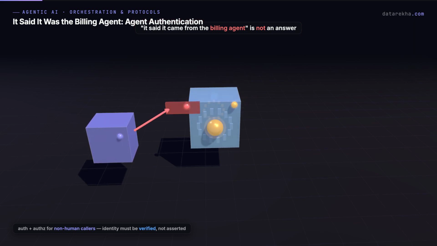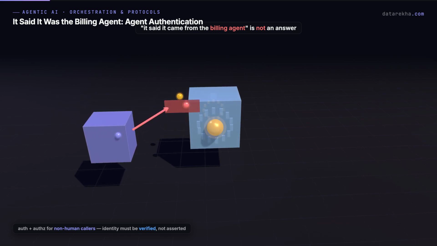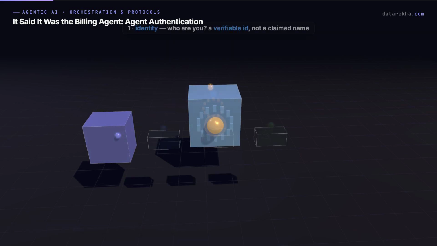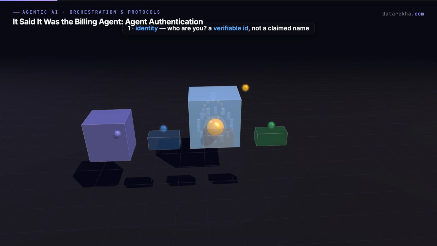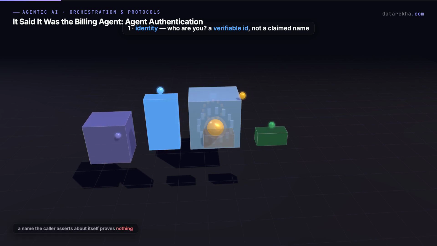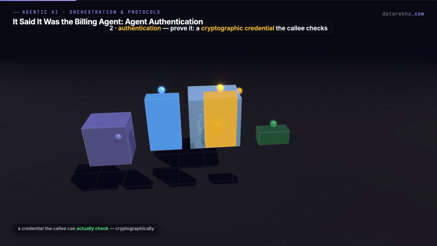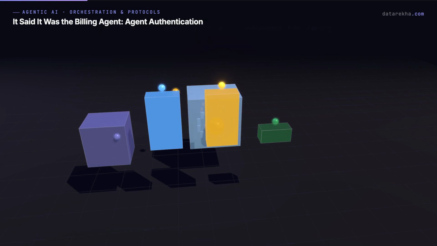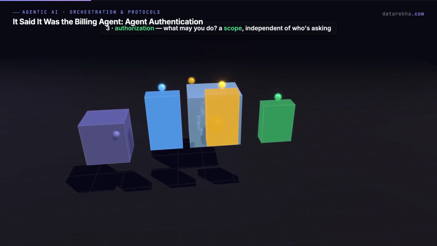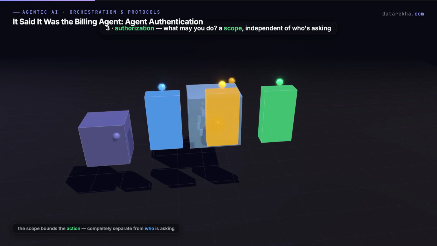This is real authentication and authorization applied to non-human callers, and every agent-to-agent call has to settle three things in order. 1. Identity. Who are you? A verifiable identifier, not a name the caller just asserts about itself. 2. Authentication. Prove it. A cryptographic credential the callee can actually check. 3. Authorization. What are you allowed to do? A scope that bounds the action, completely independent of who's asking.